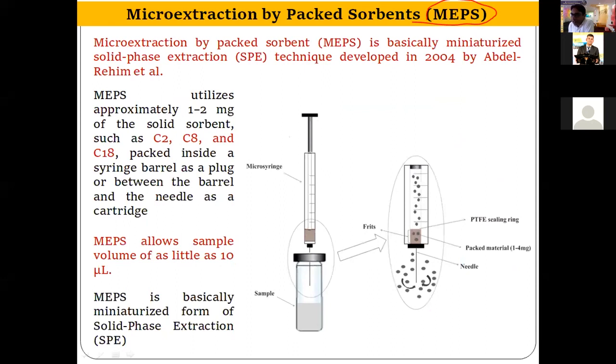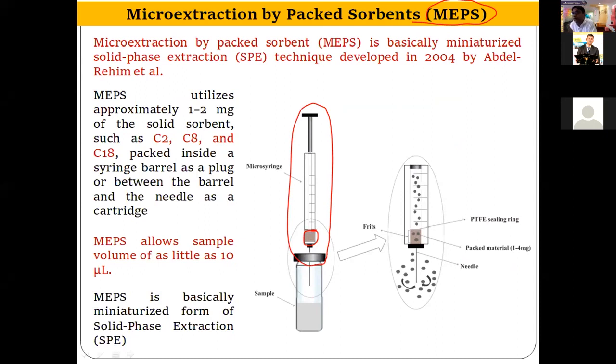So basically, you can see here is also a diagram of a syringe. This is a normal syringe which you use in GC and HPLC analysis. But at the end of the syringe, you can see there is an adsorbent material like C2, C8 and C18, which is used in HPLC.